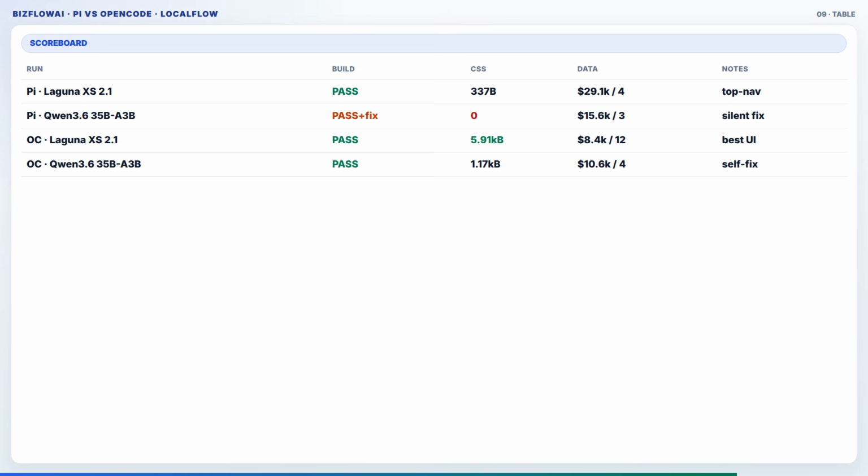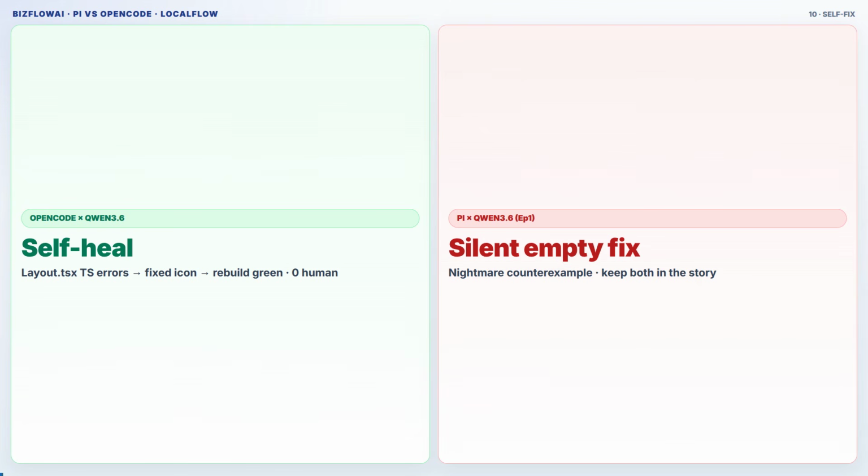Autonomy is not the same as beauty. Beauty is not the same as correctness. Measure all three. OpenCode plus Qwen3.6 self-correction is video gold.